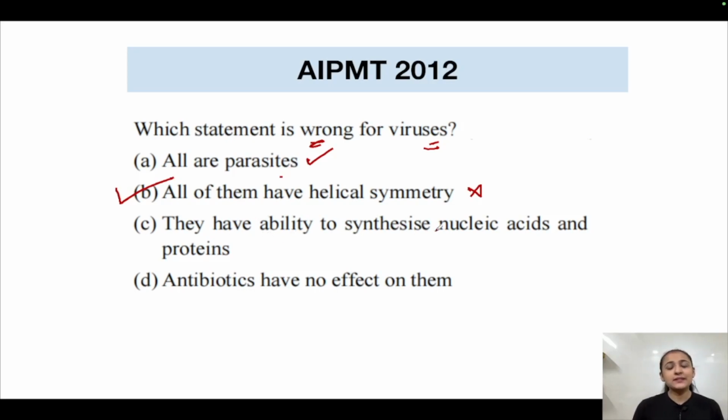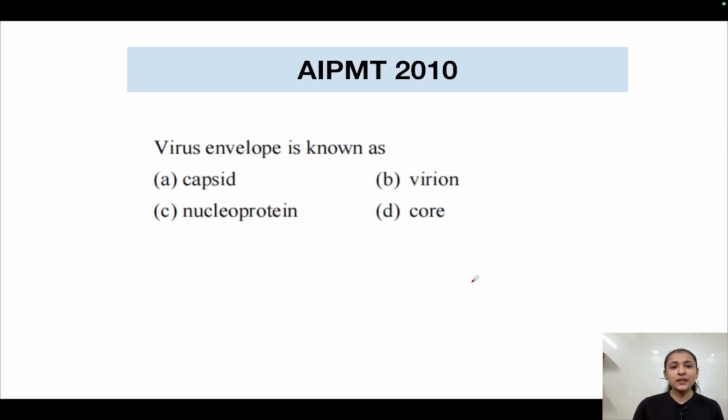Option C is saying they have the ability to synthesize nucleic acids and proteins. Yes, they do, using the host cell's biosynthetic machinery. Antibiotics have no effect on them. Yes, this statement is true. Antibiotics have an effect on bacteria, not viruses. Antibiotics are made for bacteria only, in order to counter bacterial infections. For viruses, antiviral drugs are there. So this statement is correct. The correct answer for this question is option number B.